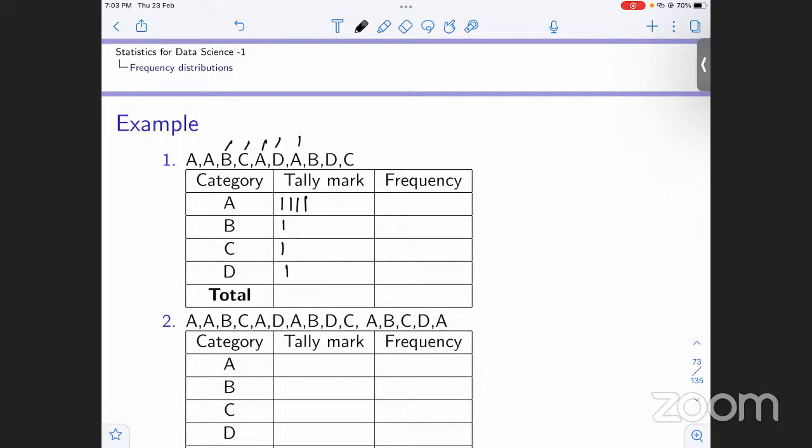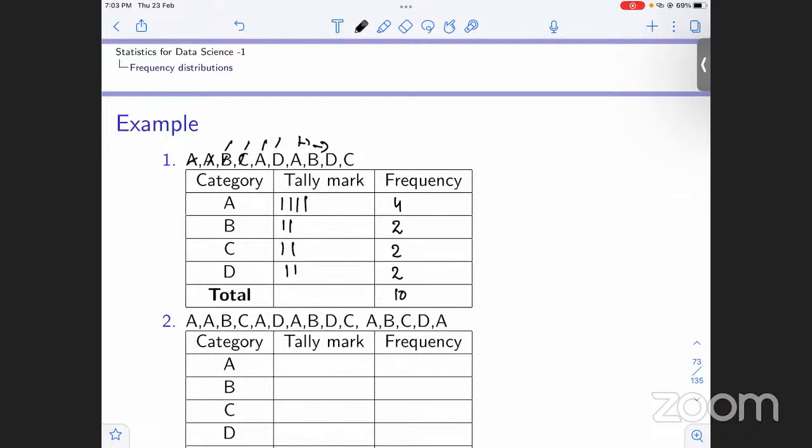Now we go to the next observation, that is B, so we'll just increase the tally. After that to the D. If C, we'll again increase the tally, and then C. So what is the frequency? It's just the total of these tally marks. What is that? 4, 2, 2, and 2. What is the total? 4 plus 2 is 6, plus 2 is 8, plus 2 is 10.